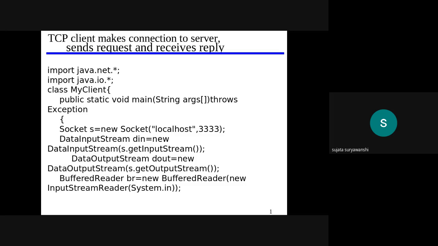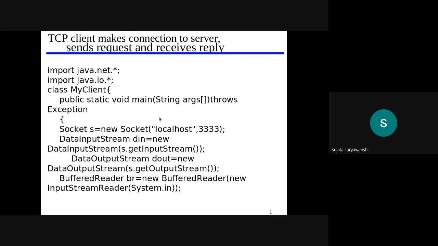Here I have created a socket at the client side. The socket variable name is equal to new Socket. We need to use the new keyword while creating a variable of the classes which are available in the header file; we have already imported that header file. Here I have passed two parameters, localhost comma 3333. This one is the port number, and this is the local server.